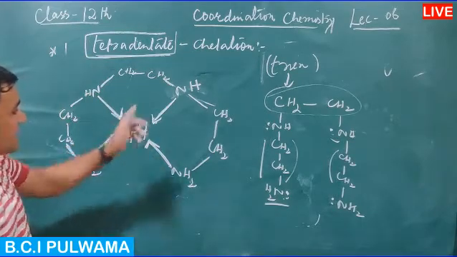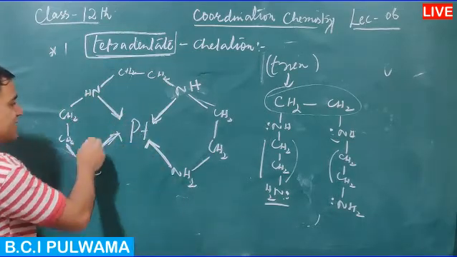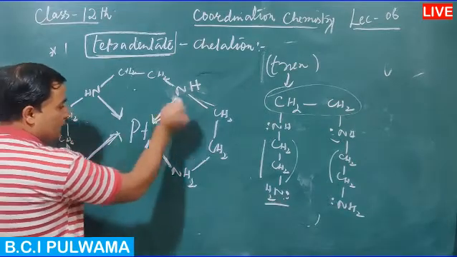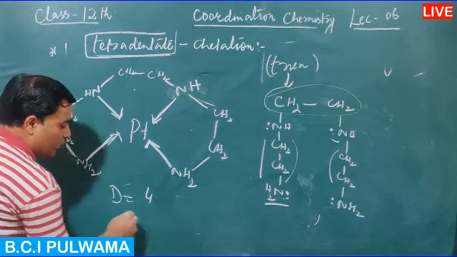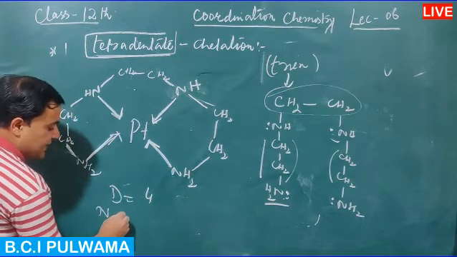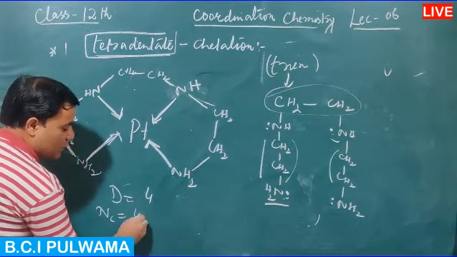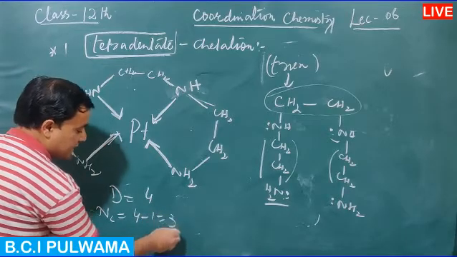Now the ligand is tetradentate. What are the cyclic rings? 1, 2, and 3. So here, since the denticity of the ligand is equal to 4, the number of chelate rings formed is equal to denticity minus 1, 4 minus 1, that is equal to 3.